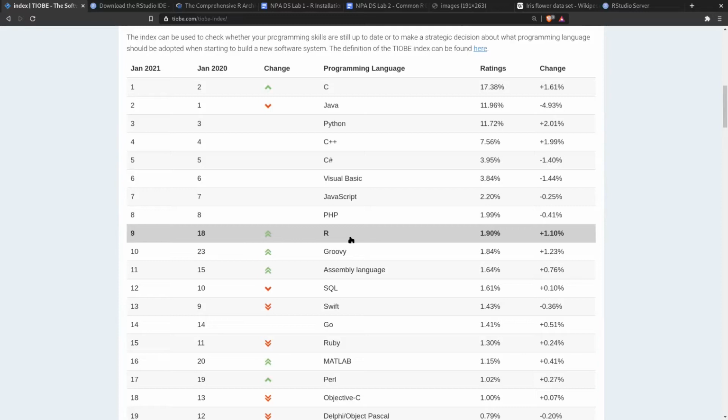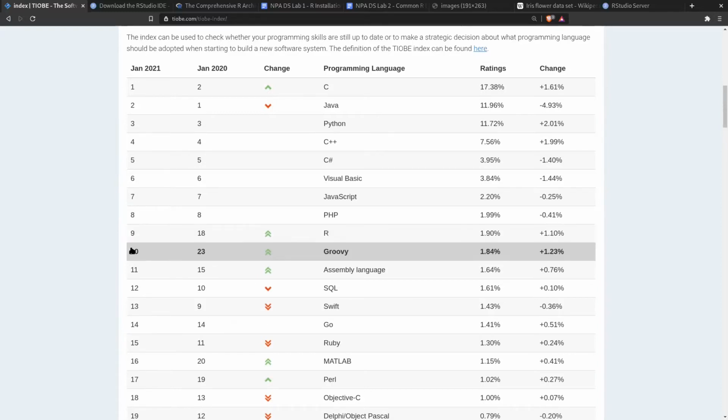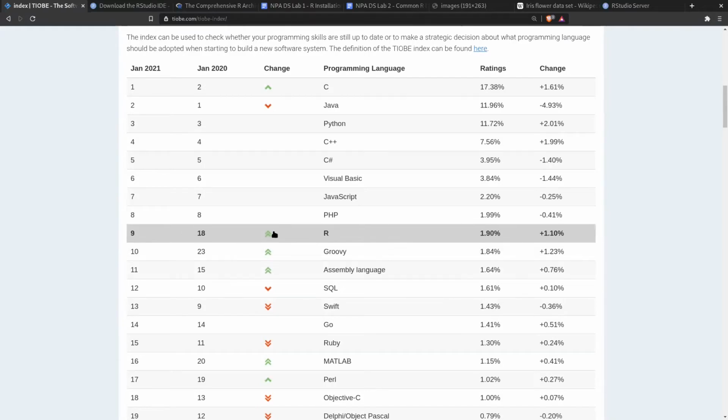So R has actually climbed from 18th most popular language last year in January to the 9th most popular language today. And you'll see within the top 10, maybe even within the top 20, R is the biggest climber. Okay, so definitely on the uptrend at the moment.